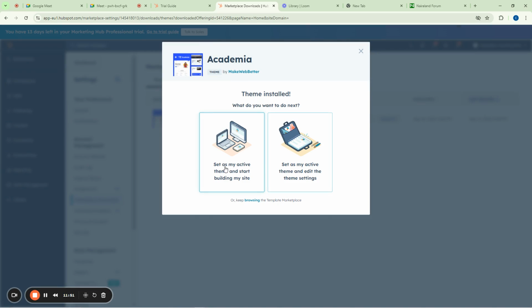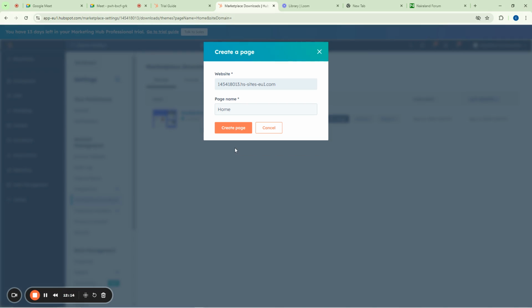So it says set as my active theme and start building my site. Yes. Now that you are done installing, what do you want to do next? You say set that template, which is Academia, as your default or active theme and start building your website. Or do you want it to be there as an active theme and do the theme settings later? No, we want to start working on our site right away. So we click on this one, and then we can name our site. Okay, now this is what our site will look like. The link is like this, 145.418.013.hs/site/eu1 slash, I mean .com. That's our site. So I can now come here and do what?